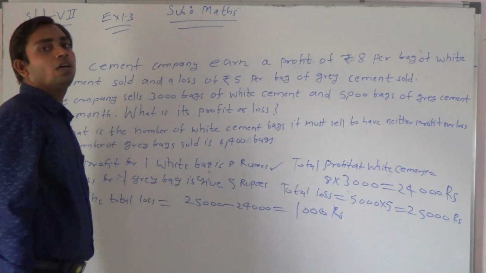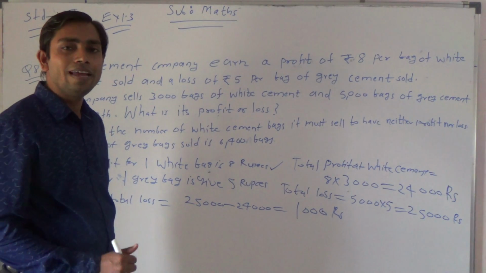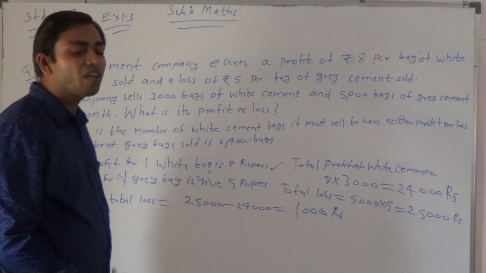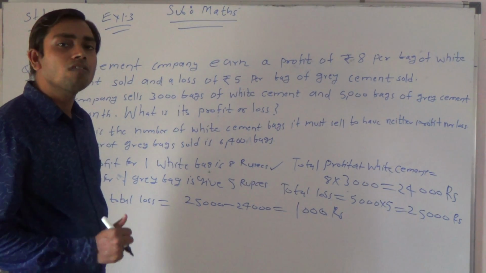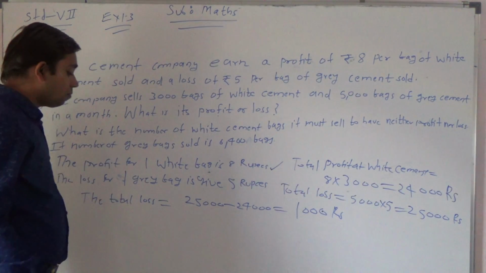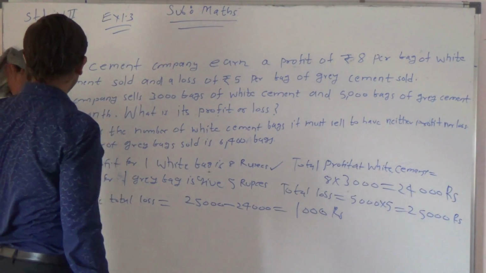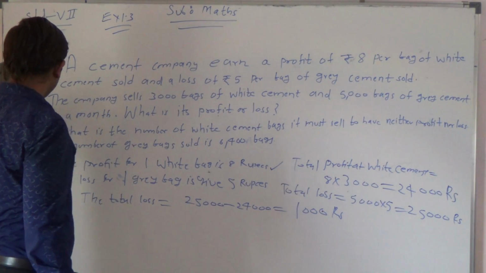So therefore we have arrived at the final conclusion, the final inference. That shopkeeper is getting a loss of 1,000 rupees. Now let us move on to the second part of this question, my dear students. Let us see how to do the B part of this question.